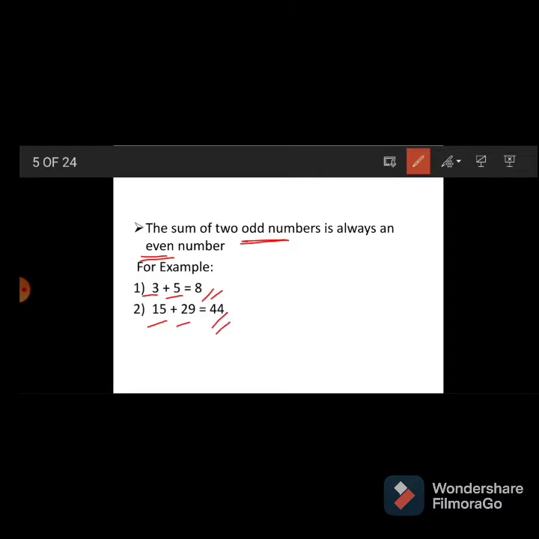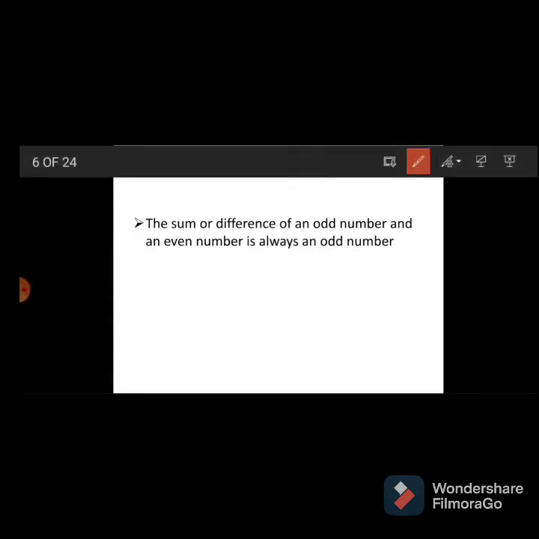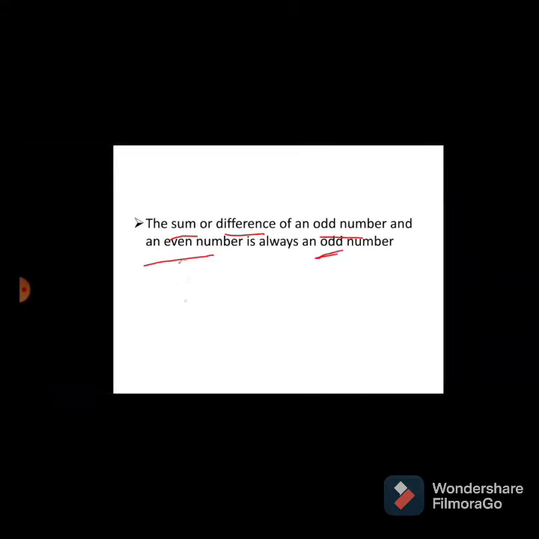Then see the next important sentence. The sum or difference of an odd number and an even number is always an odd number. Sum or difference means addition or subtraction. See the examples.